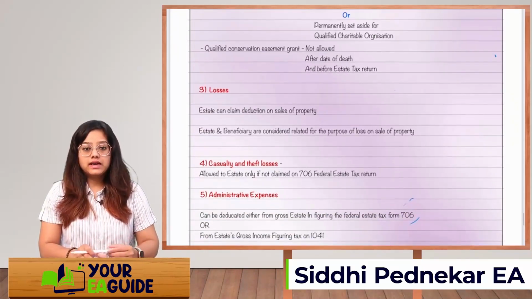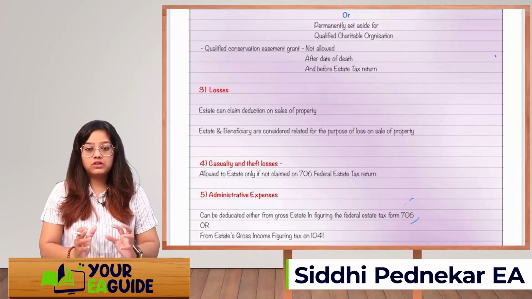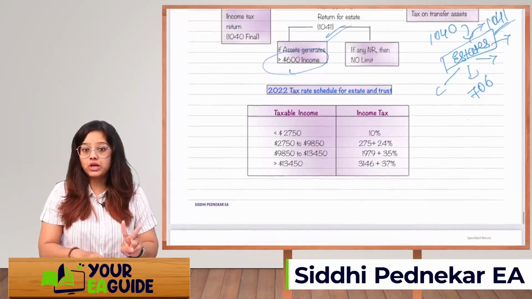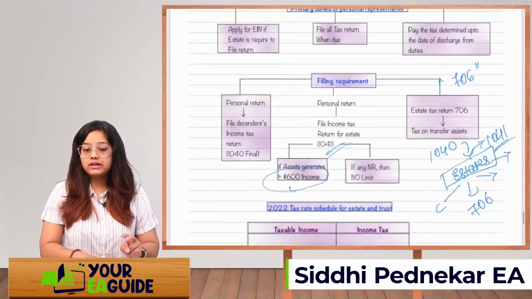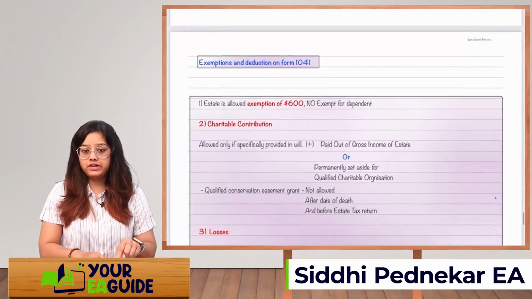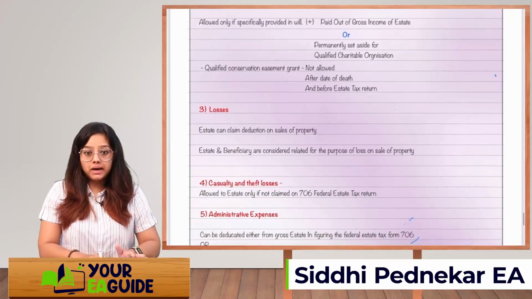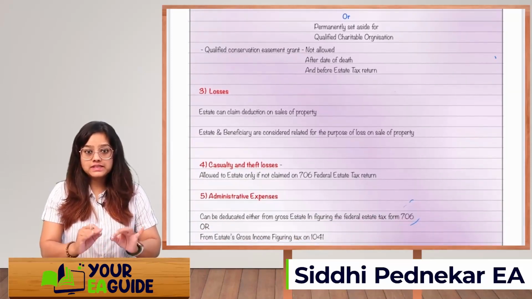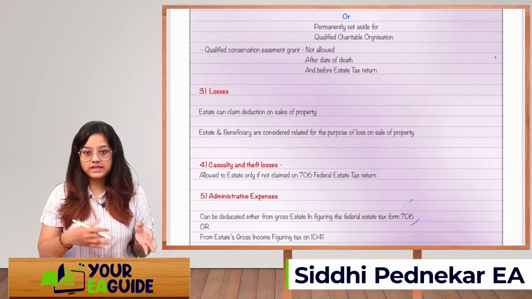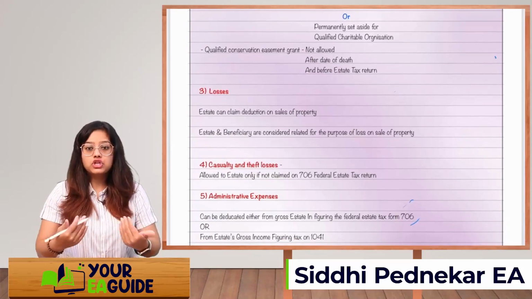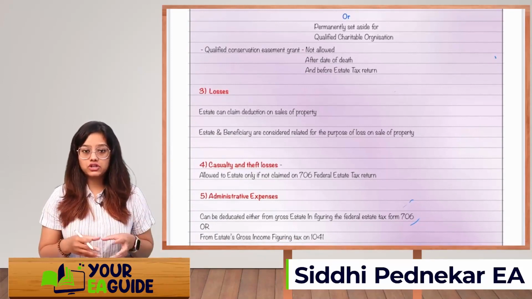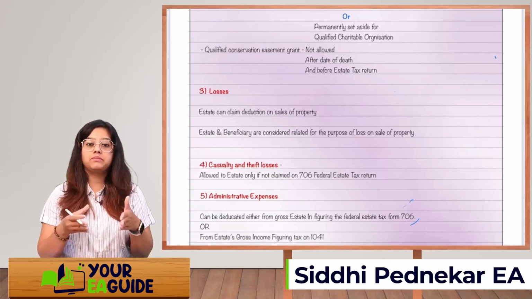Losses, as I earlier mentioned, are not allowed, but only two types of losses were there: NOL and capital loss. That is not allowed in the estate return, right? That will be allowed only on the final decedent's return. But if the loss is related to the sale of property, if any asset of the estate has been sold, and in that case there is a loss, then the estate can claim that loss.